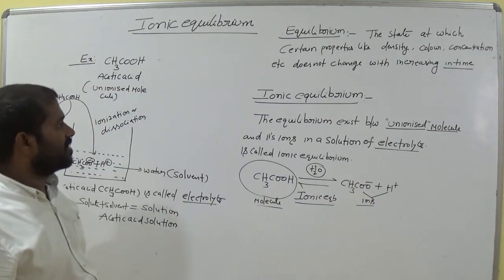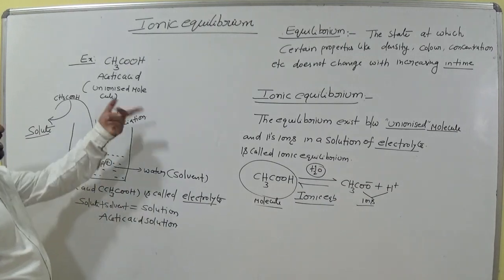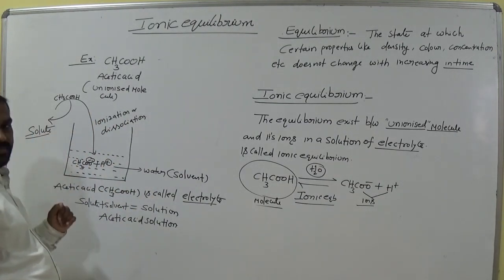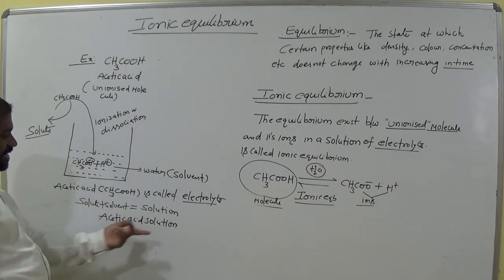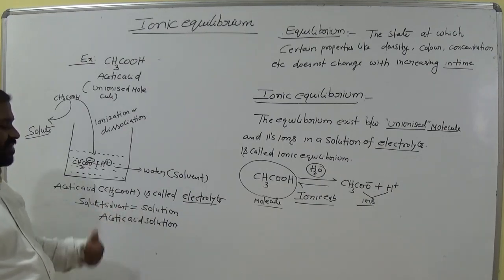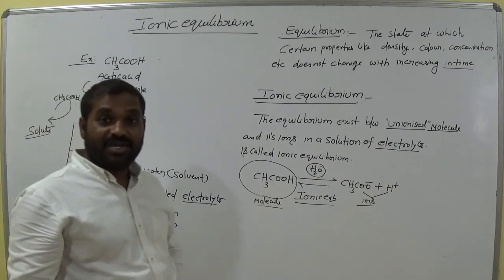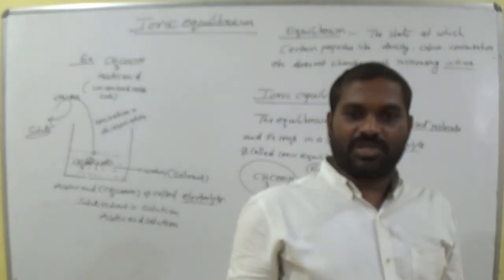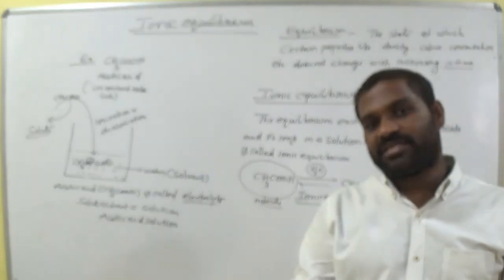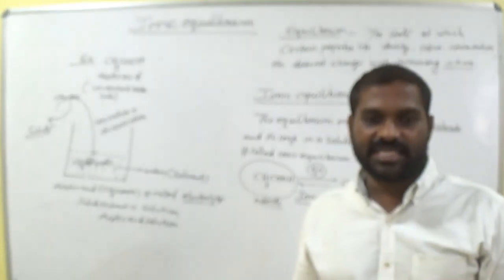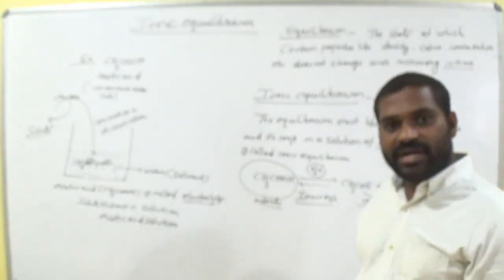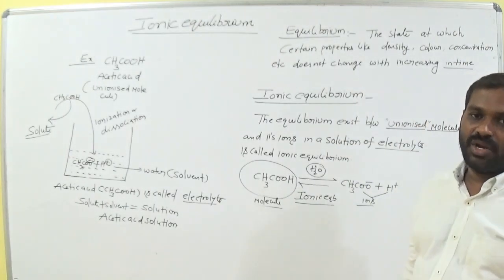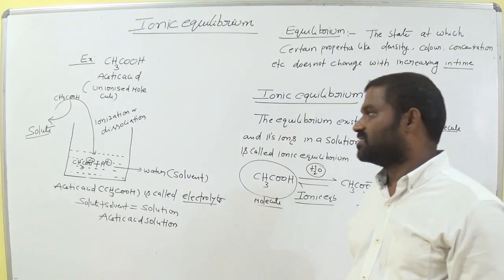Is it clear now what is meant by ionic equilibrium, and what ions, solvent and solute are? A solution is the solute and solvent together. Glucose solution means glucose in water. Sugar solution means sugar in water. Here sugar is the solid solute and water is the solvent. A solute in a solvent becomes a solution. Is it clear?